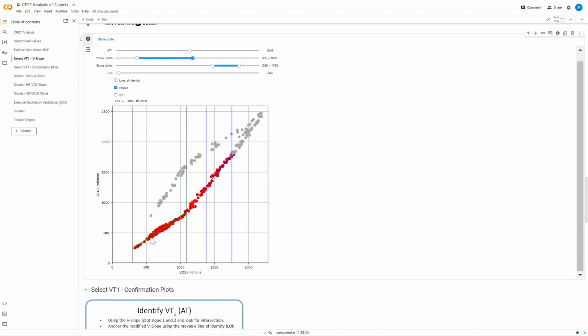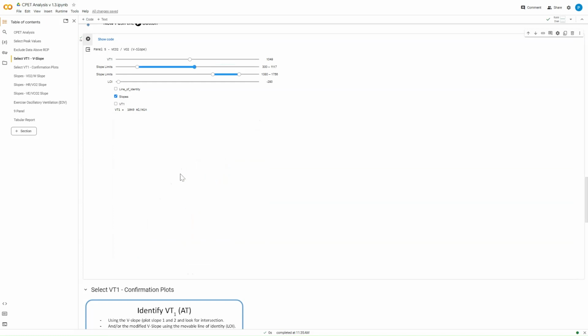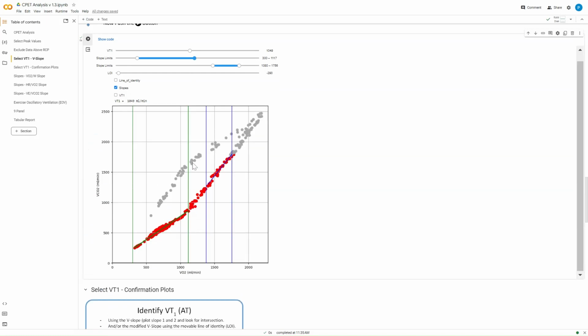And that gives me a reasonably good straight line approximation for that initial response, with our AT probably being right about here. Let's put it a little bit further. You probably shouldn't do this because it starts to take some of the data from the other side of AT, but it's a nice illustration. And then we can do the same with the upper portion. We bring that down and you can see this is giving a nice best fit of this upper portion. And there's a bit where these two lines meet and cross over. And this should be your AT.